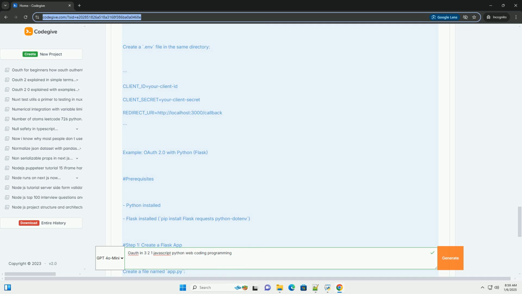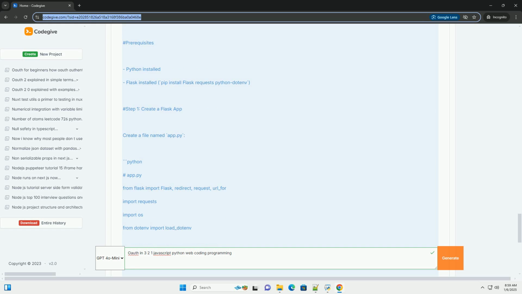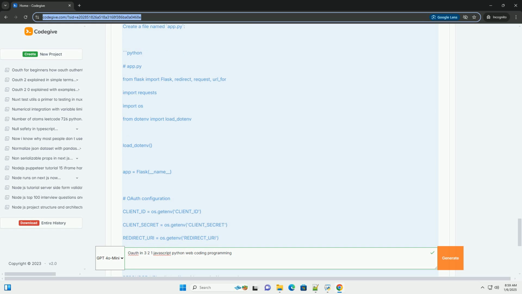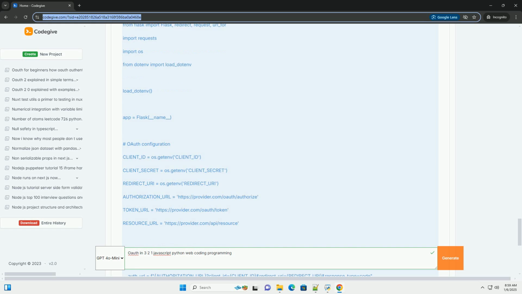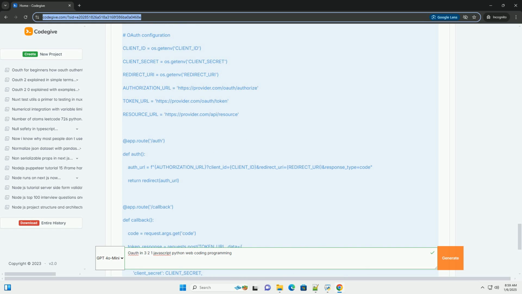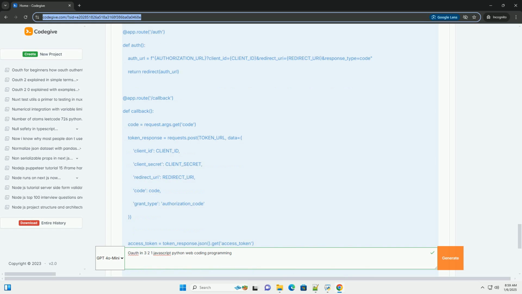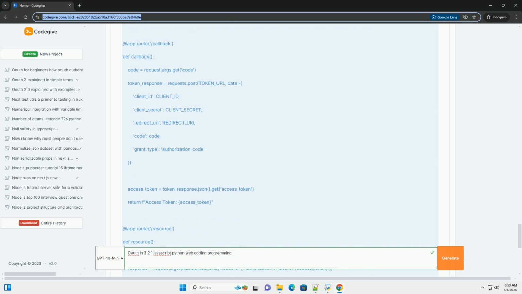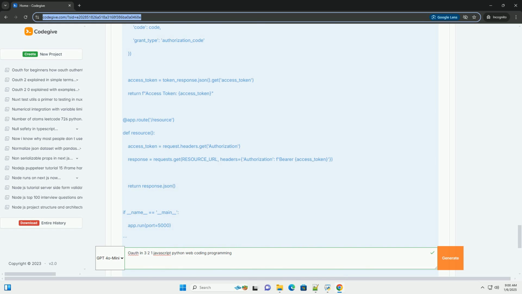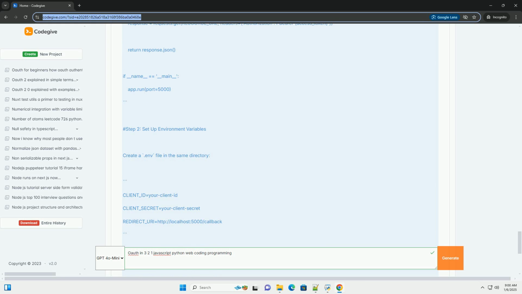OAuth flow. 1. Authorization request, the client requests authorization from the resource owner. 2. Authorization grant, the resource owner grants access and provides the client with an authorization code. 3. Token request, the client exchanges the authorization code for an access token from the authorization server. 4. Access resource, the client uses the access token to access protected resources on the resource server.